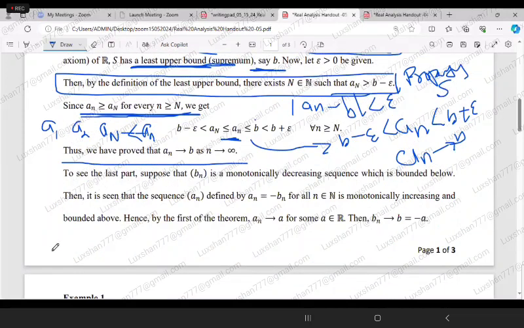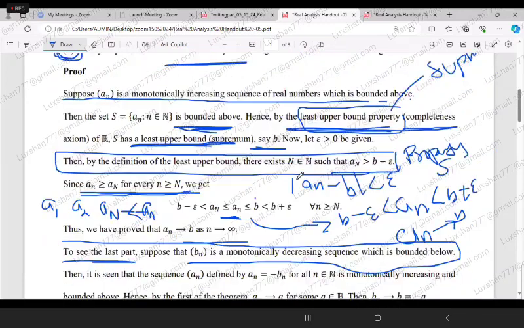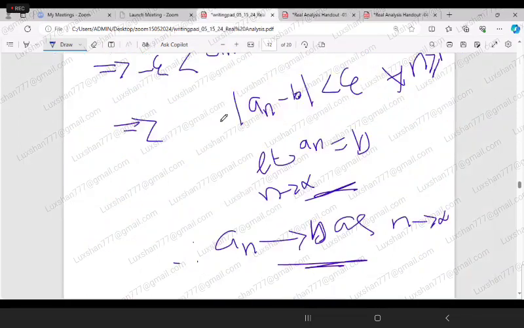actually we are not doing much work here. To prove the last part, suppose bn is a monotonically decreasing sequence which is bounded below. So now we want to prove that a monotonically decreasing sequence which is bounded below is convergent. That is the second part of this theorem. So instead of proving that, what we are going to do is define a sequence an by multiplying the sequence by minus. So now what can you say about that?